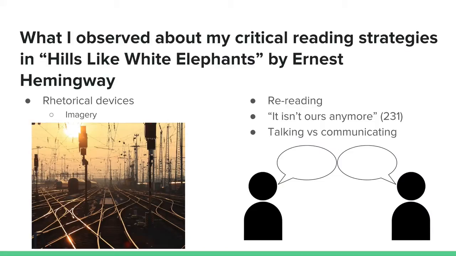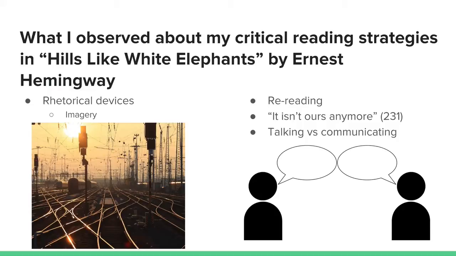Being able to find rhetorical devices throughout the text allowed me to better understand the overall meaning of the short story. For example, in Hills Like White Elephants by Ernest Hemingway, I found that on page 228, the train station was symbolic to crossing paths. Trains move past each other on tracks that are close together but never touching. They're parallel and go in opposite directions. This is symbolic to Jig and the man's relationship.